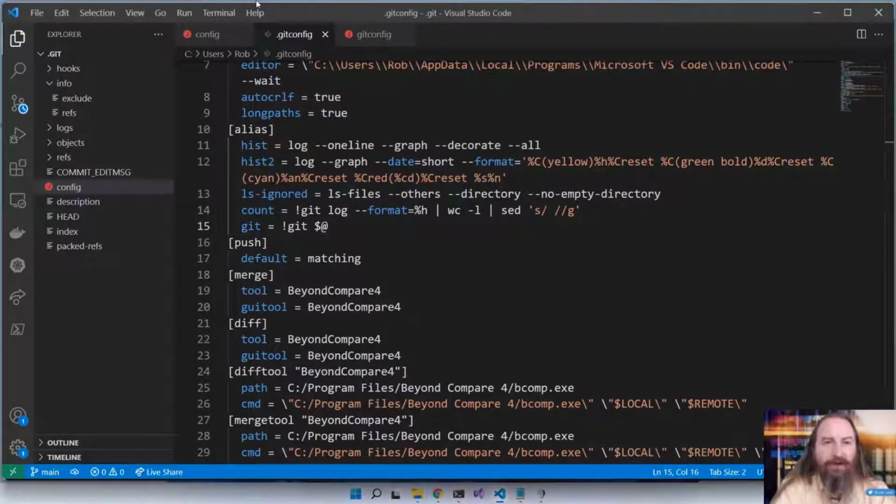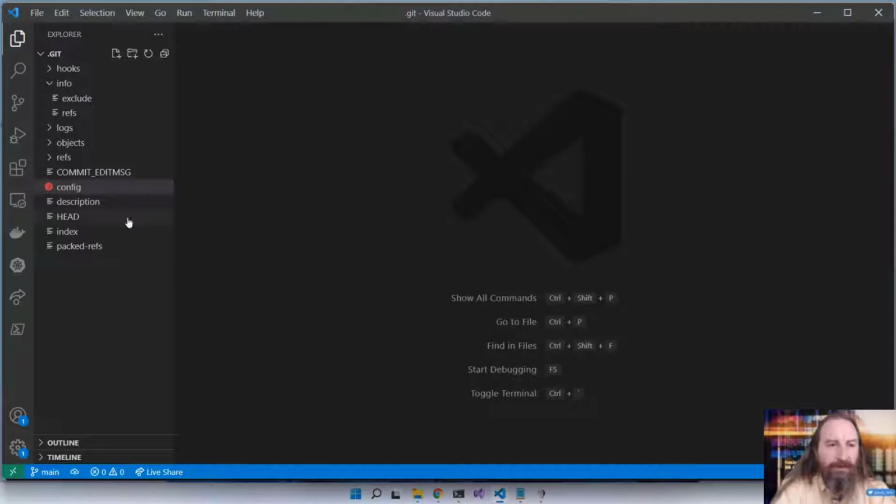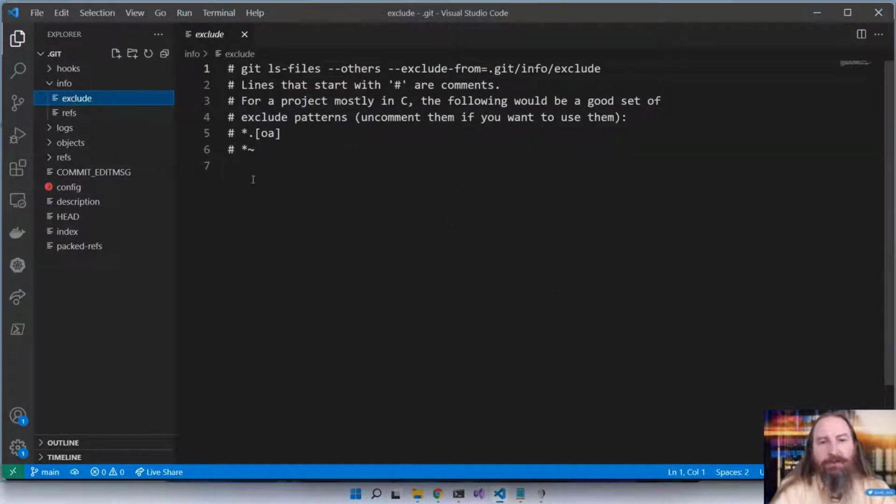As we look through other configuration details here in our repository, we see that we have this exclude file. Now we could exclude things like in a .NET project, the bin and obj folders, the debug and release folders. Now, if we set them here inside this exclude file, then we will exclude them, but we can't check in this exclude file.